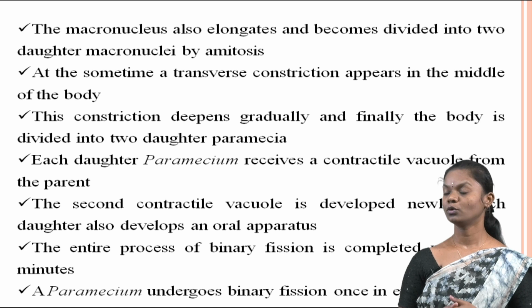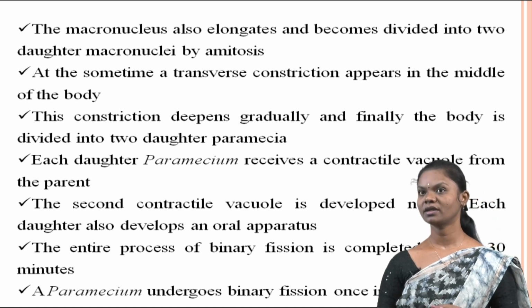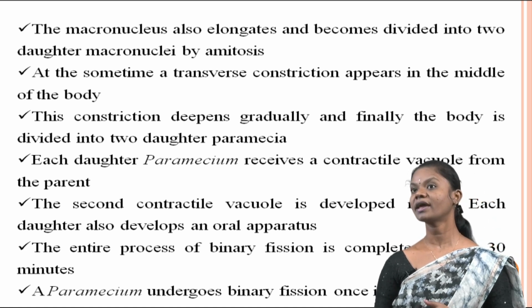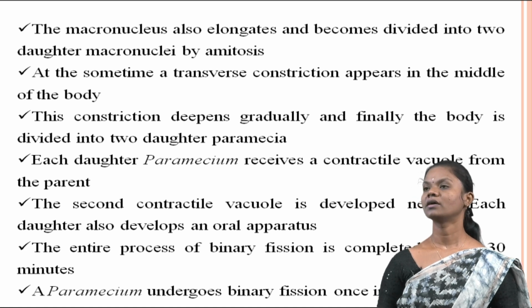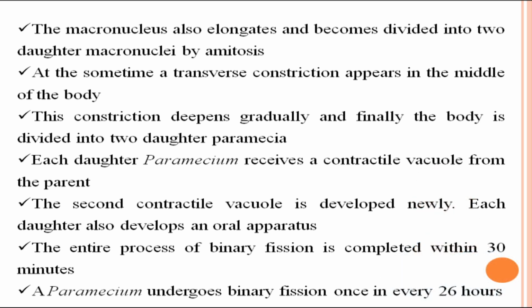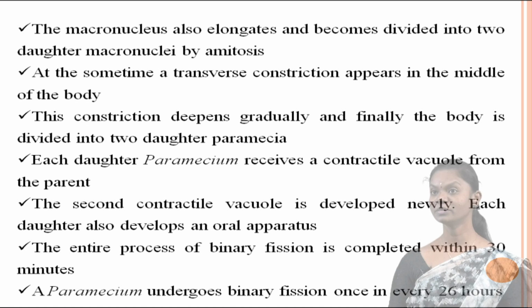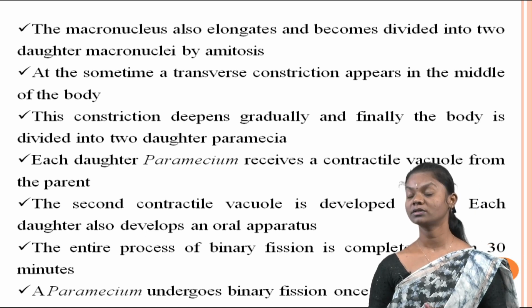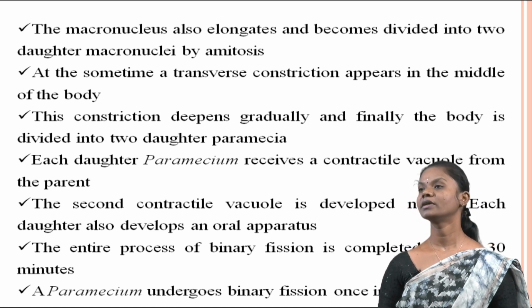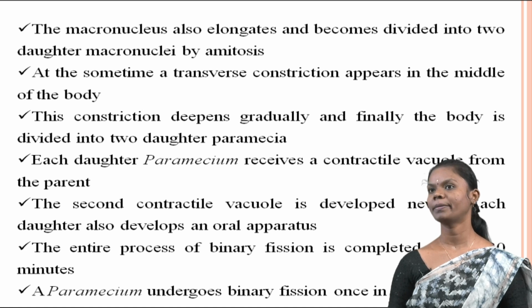During transverse binary fission, a second contractile vacuole is newly developed in each daughter Paramecium. Additionally, each daughter organism develops its own oral apparatus, enabling them to feed independently.